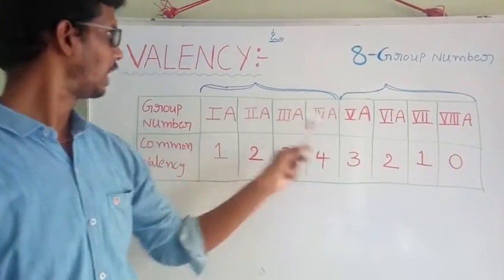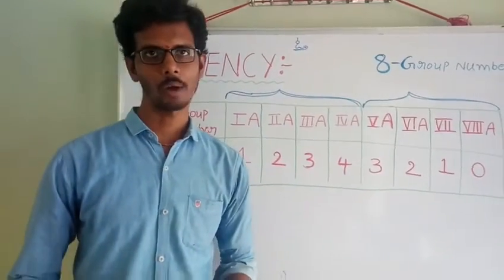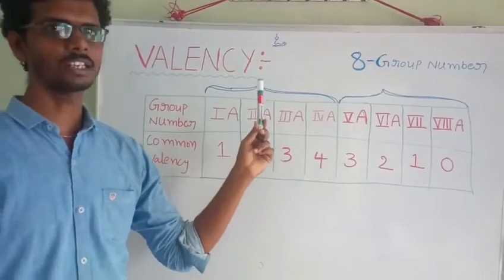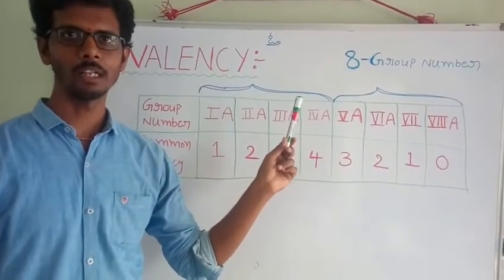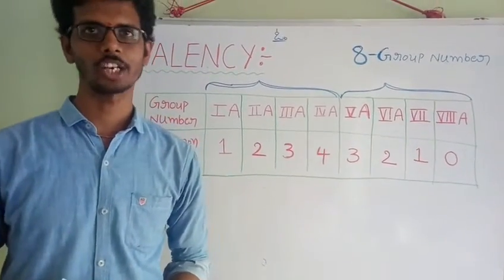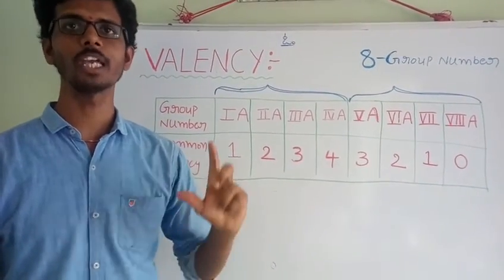This is a brief information regarding valency. That's why, to memorize the valency of different types of elements in the periodic table, you must know the periodic table in a systematic way. That's why the periodic table plays a very important role.